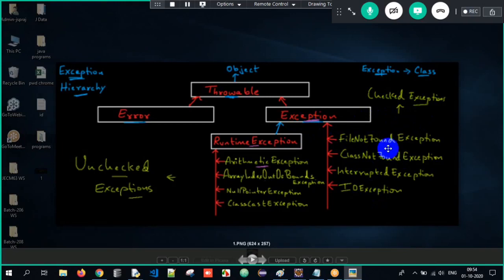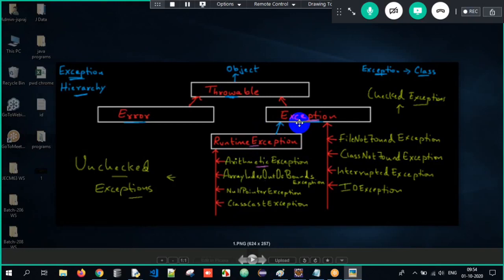So these are all the subclasses of the Exception class. ClassNotFound, ArithmeticException, ArrayIndexOutOfBoundsException, NullPointer, ClassCast, they all will inherit the RuntimeException class, and RuntimeException will inherit the Exception class. But ultimately, all the exceptions are classes, and they all have the superclass Exception. So this is what we are supposed to understand.